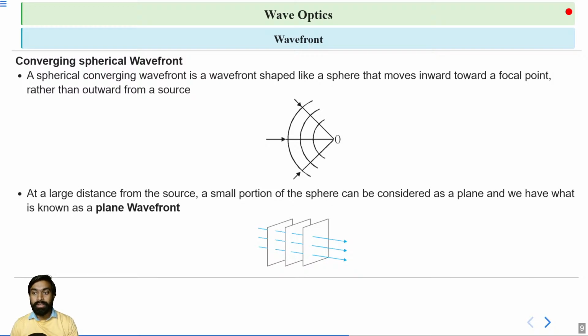This is the representation of plane wavefront when the source is at infinity. So here we can say there are two types of wavefronts: spherical wavefront when the source is a point source, and second, plane wavefront when the source is very far away. Therefore, this is a plane wavefront.